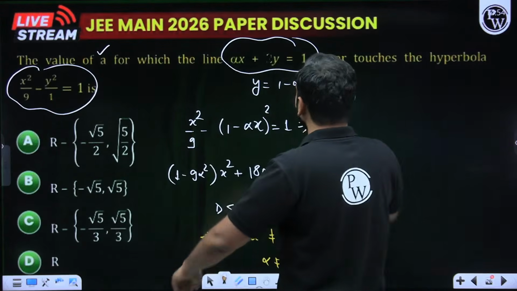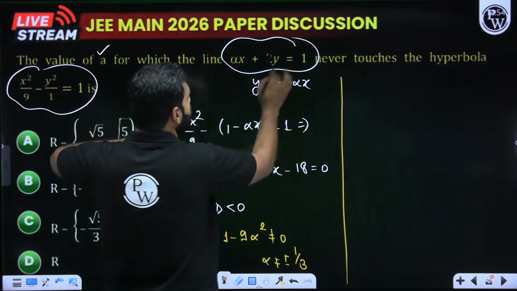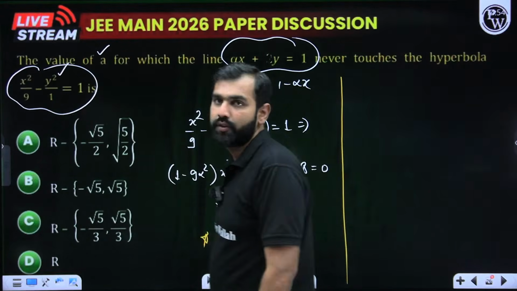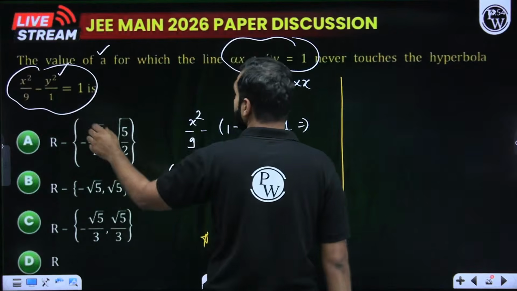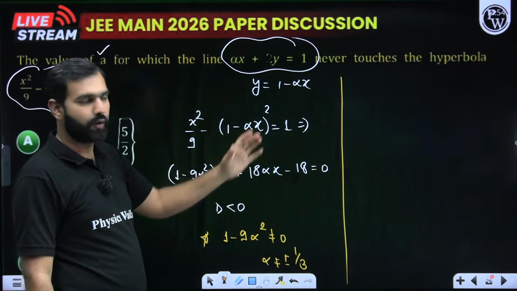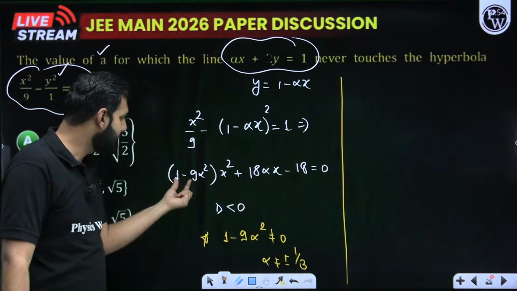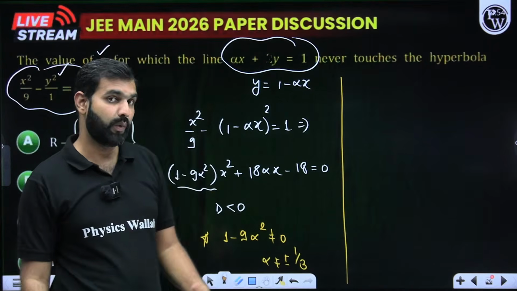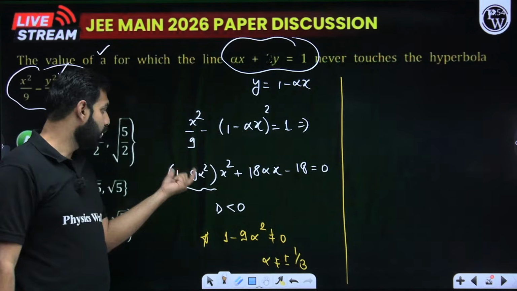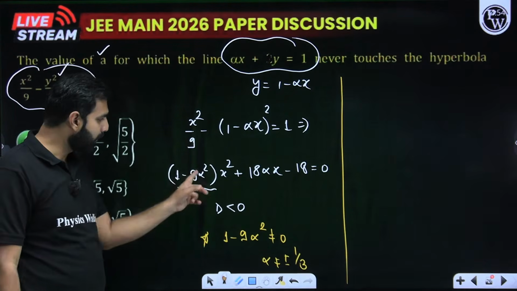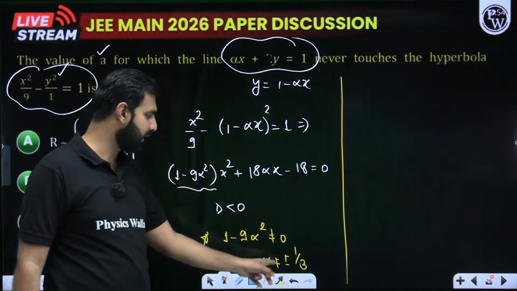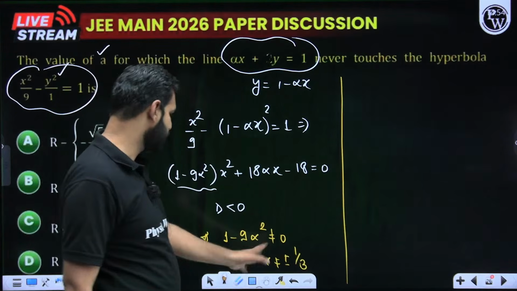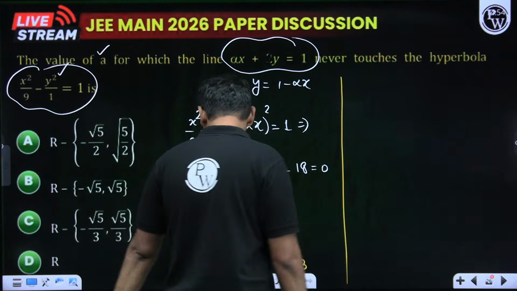So when you solve this line with this curve, line becomes y is equal to 1 minus alpha x. This value of y, which is 1 minus alpha x, I substitute here. So this becomes x square upon 9 minus 1 minus alpha x whole square is equal to 1. This becomes a quadratic in x. I simplify this quadratic in x. So first thing which you need to ensure is that this remains quadratic. Now when does it remain a quadratic? When your coefficient of x square is not 0. So when you put 1 minus 9 alpha square is not equal to 0, you get alpha is plus minus 1 by 3. Great. So alpha should not be plus minus 1 by 3, which so far is not a matter of concern for us.